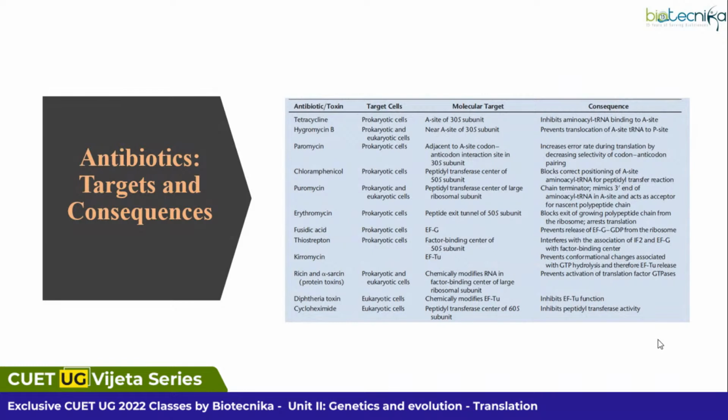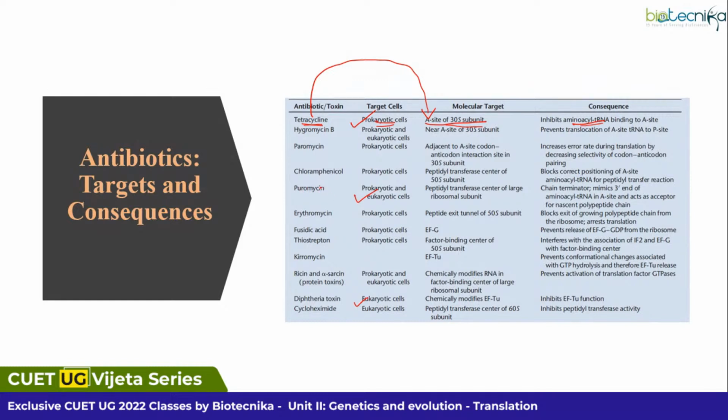And these are some antibiotics, or you can say toxins, which can target either prokaryotic cells, or prokaryotic and eukaryotic, or maybe eukaryotic cells. Just for an example, I am saying tetracycline. This is an antibiotic whose target is the prokaryotic cell. The target will be the A site of the 30S ribosomal subunit. So just imagine if tetracycline goes and binds to the A site of the 30S ribosomal subunit, what does it lead to?